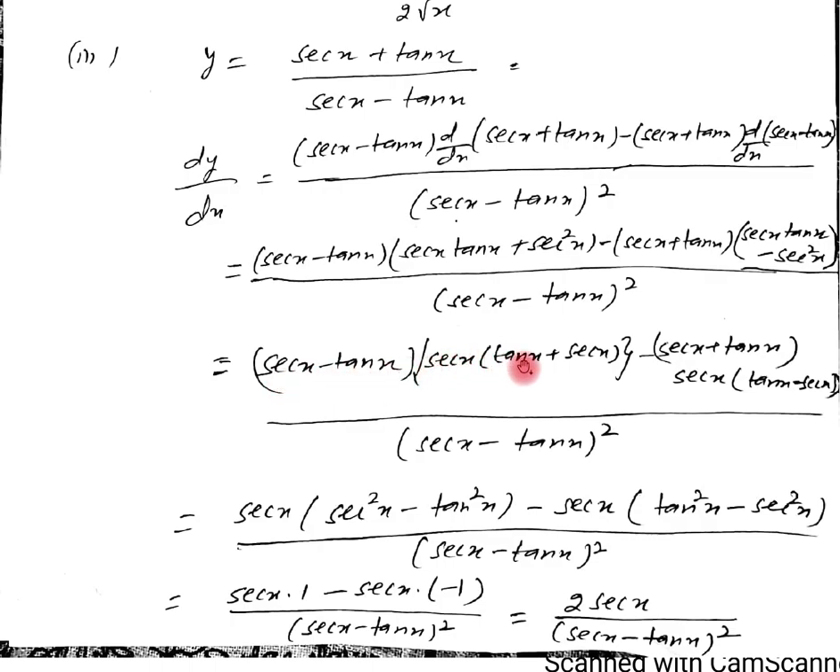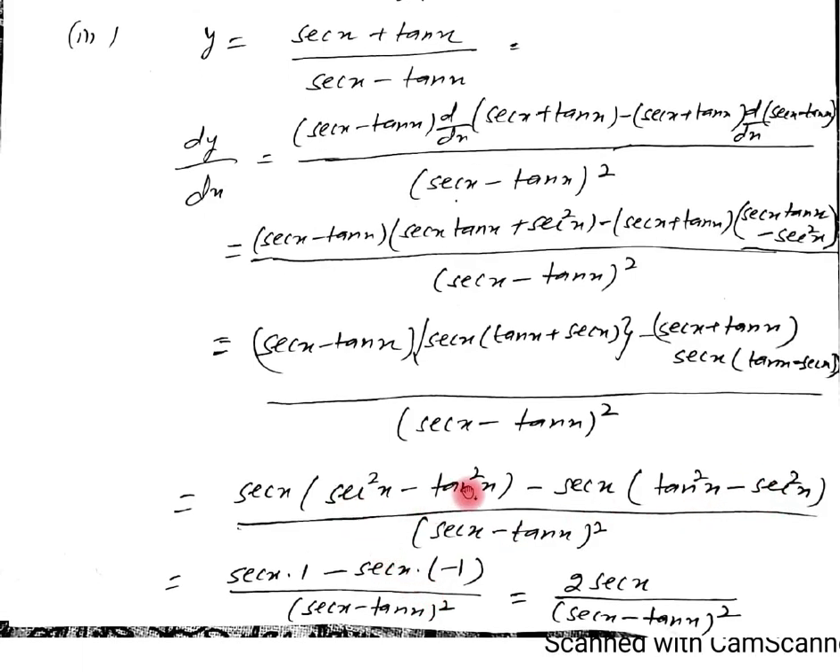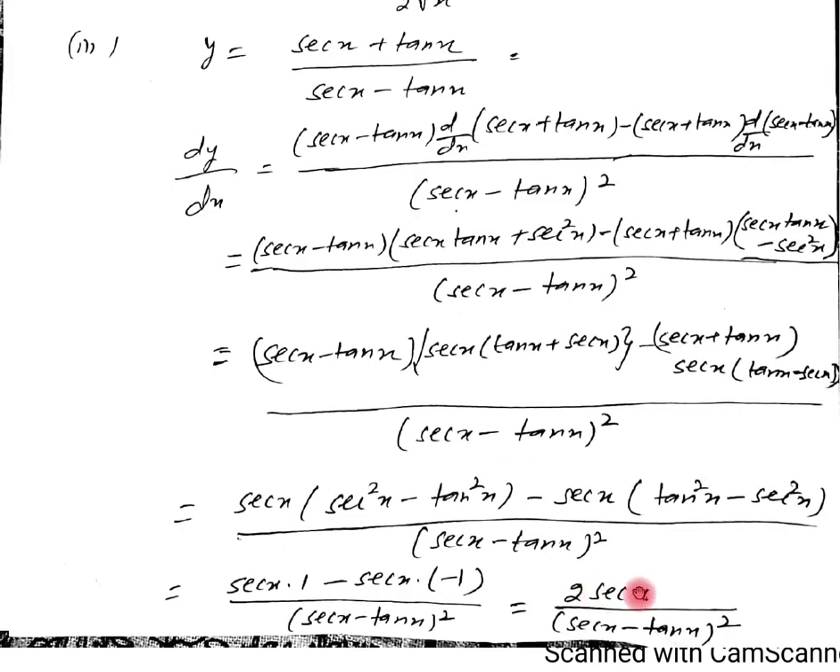Now we are using this secant x. Now this bracket is multiplied by this. Then secant x as it is, a plus b into a minus b, a square minus b square. Minus, again this is the multiplication. We can put secant x here. Then again using a minus b into a plus b, a square minus b square. Now we know secant square x minus tan square x is 1. Here it is tan square x minus secant square x. Either you can take minus common or you can put it equal to minus 1. Simplifying, you are getting here 2 secant x upon secant x minus tan x whole square.